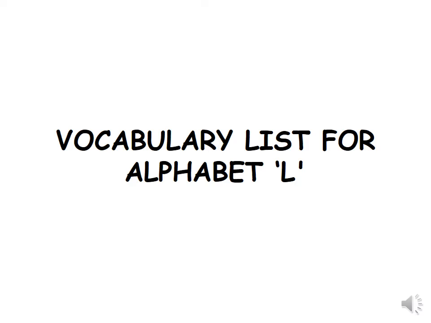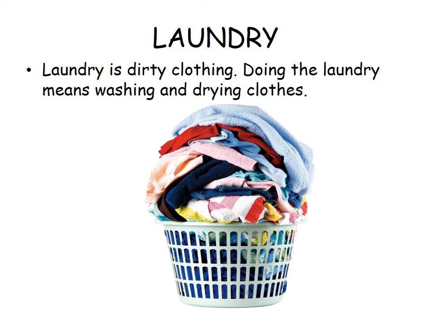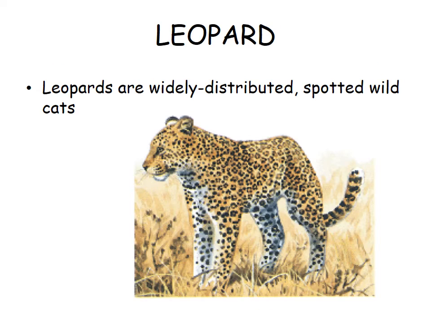Vocabulary list for alphabet L. Ladybug. Ladybugs are flying insects that are useful in a garden because they eat many plant-eating insects. Laundry. Laundry is dirty clothing. Doing the laundry means washing and drying clothes.